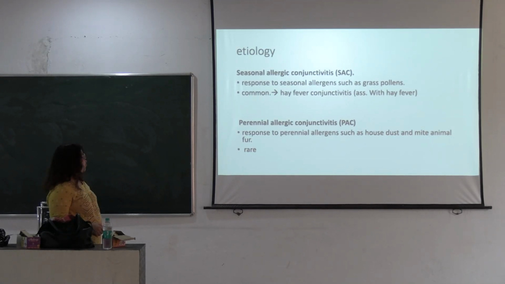It is a response to allergens such as grass and pollens, and it may be associated with hay fever, so it is also called hay fever conjunctivitis. Then perennial conjunctivitis is caused by perennial allergens such as house dust mite and animal fur. People keeping pets, dog or cat, are more prone to this type of conjunctivitis.